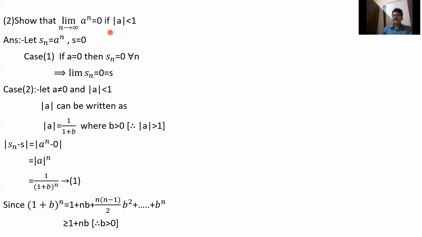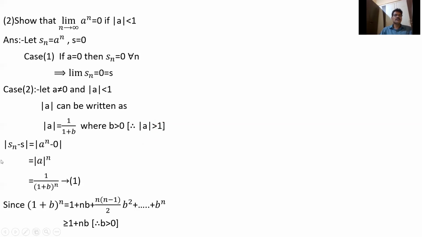Simple. If a is equal to 0, case 1, then Sn equals 0, the limit of Sn will be 0, that will be S. So suppose a is not equal to 0 and given |a| is less than 1, this can be written as |a| equal to 1/(1+b), because the numerator is less than the denominator, therefore this number is less than 1. So 1/(1+b) is less than 1, because 1+b is greater than 1. So here it is not |a| greater than 1, this is |a| less than 1.